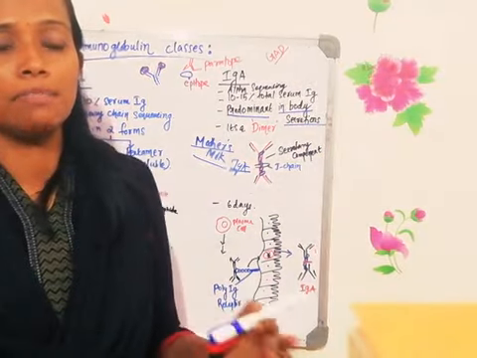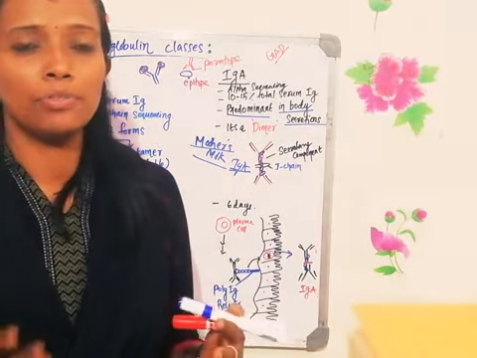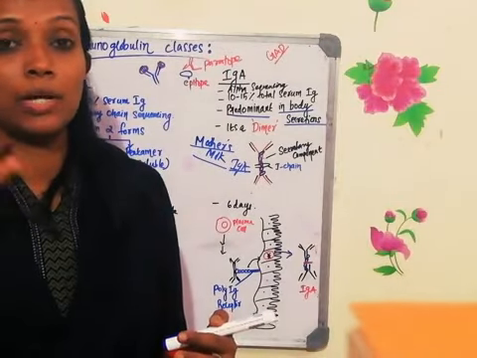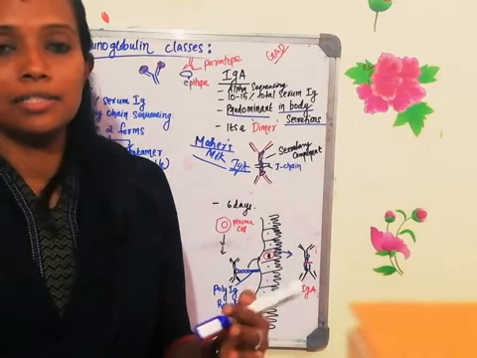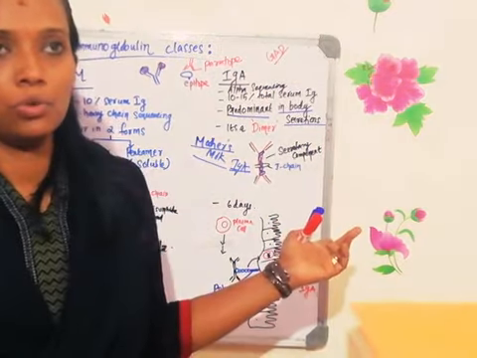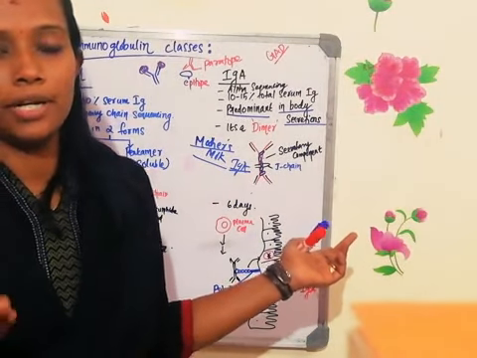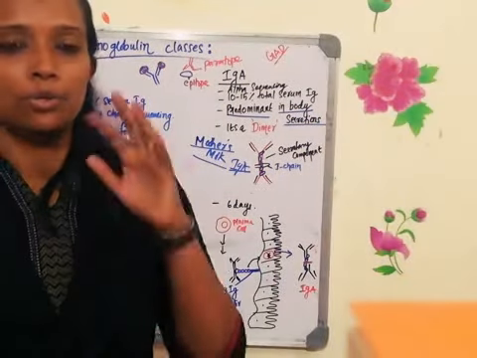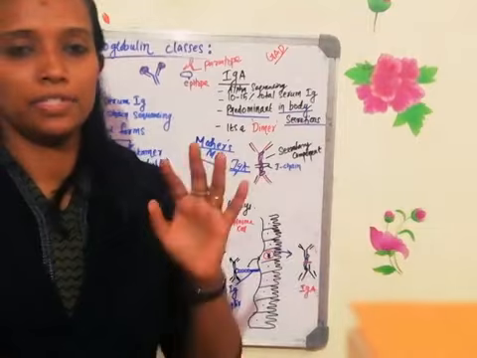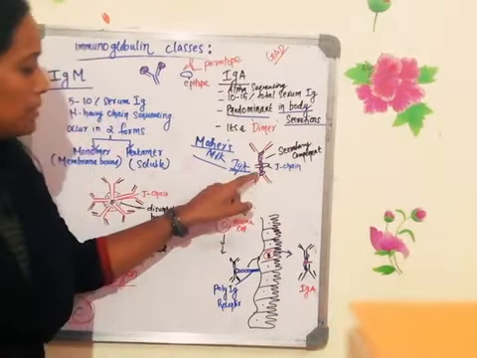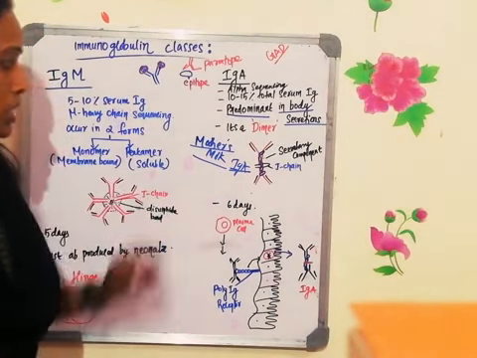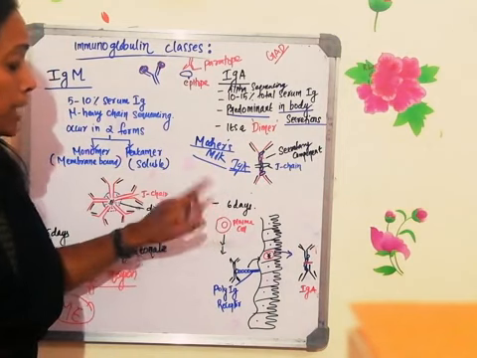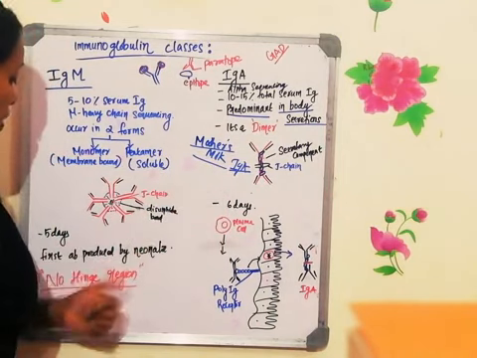All the body secretions will have protease enzyme, so when it is secreted out of the body, that particular hinge region has to encounter the protease enzyme, because the antibody is there in the body secretion. When it encounters the protease enzyme, the enzyme immediately acts on the hinge region and degrades the antibody. To protect the hinge region of immunoglobulin A in the body secretion, a secretory component will be associated and will protect the hinge region. It will not allow protease enzyme to act on the hinge region. Clear? Now, the other point is the life of this one is 6 days.